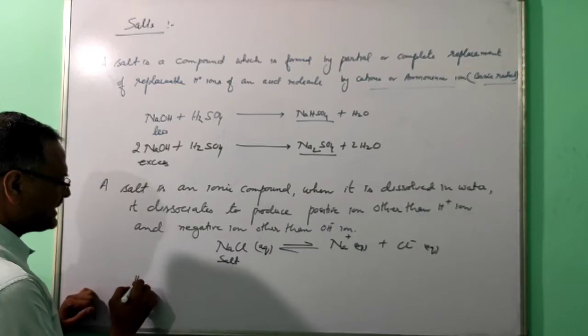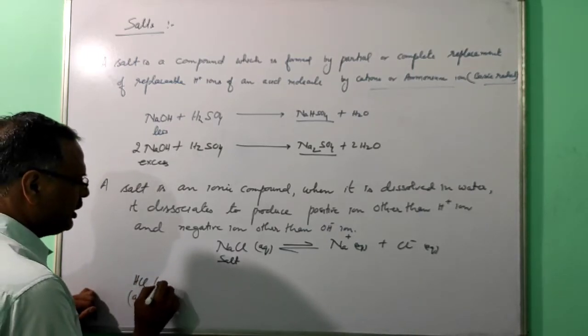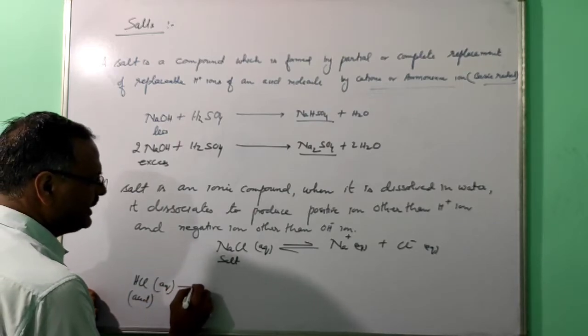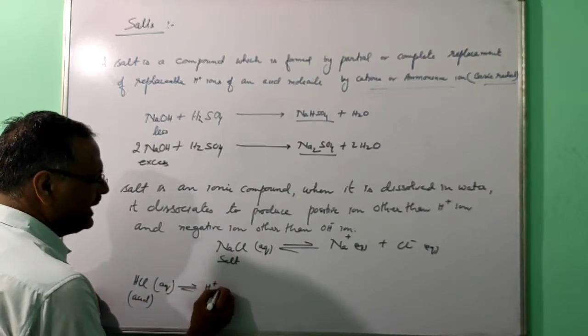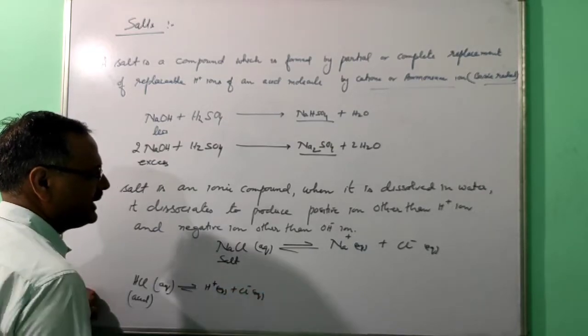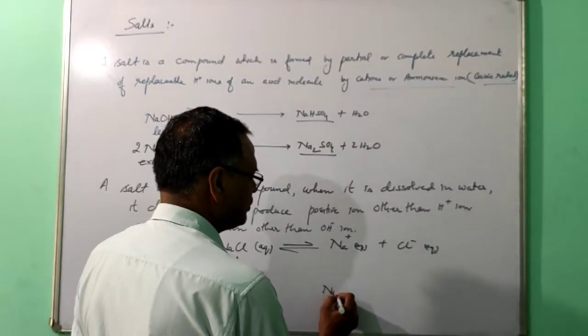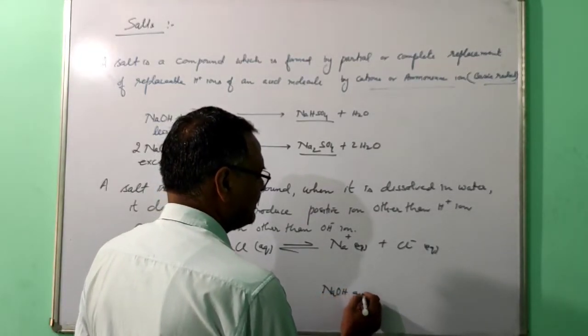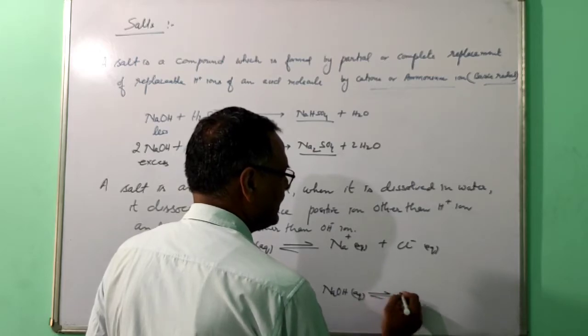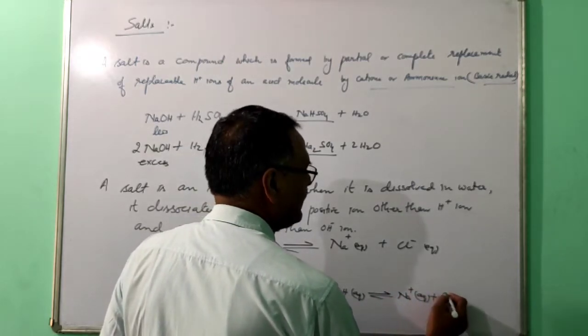If you take acid and dissolve it in water, it will give H plus as the positive ion. Aqueous means it is dissolved in water. If you take alkali, sodium hydroxide, and dissolve it in water, it will give Na plus and hydroxyl.